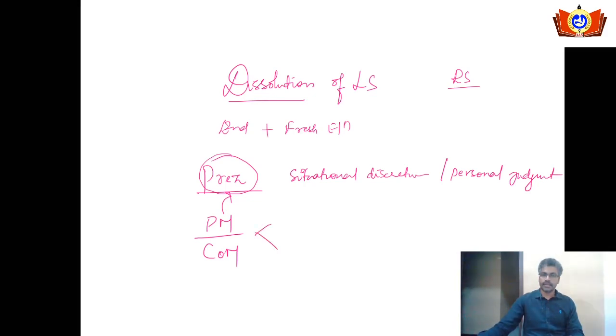Whatever suggestion is given by the PM, if it is very much genuine, in the sense the PM enjoys the majority, the government enjoys the majority, and it has the majority in the parliament also, and still the PM is asking for the dissolution of the Lok Sabha, this is the genuine case. Well, what is the case which is not genuine?